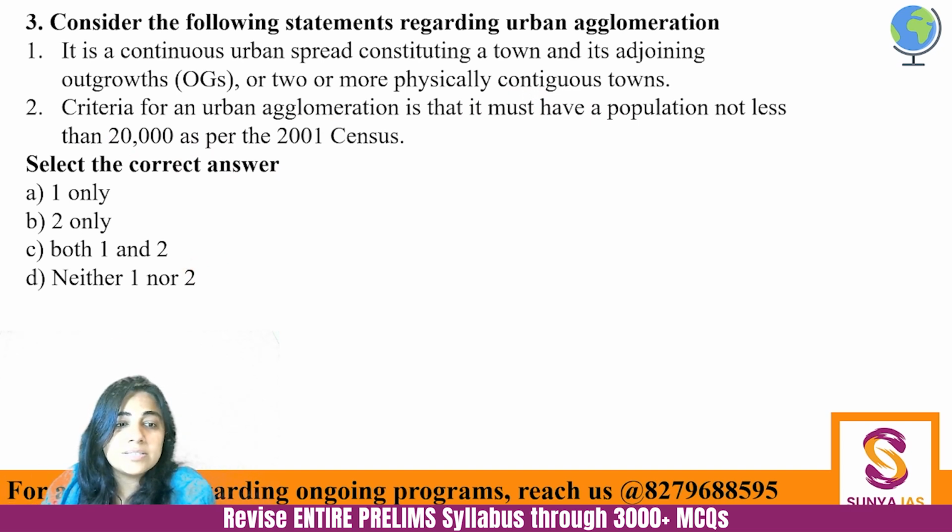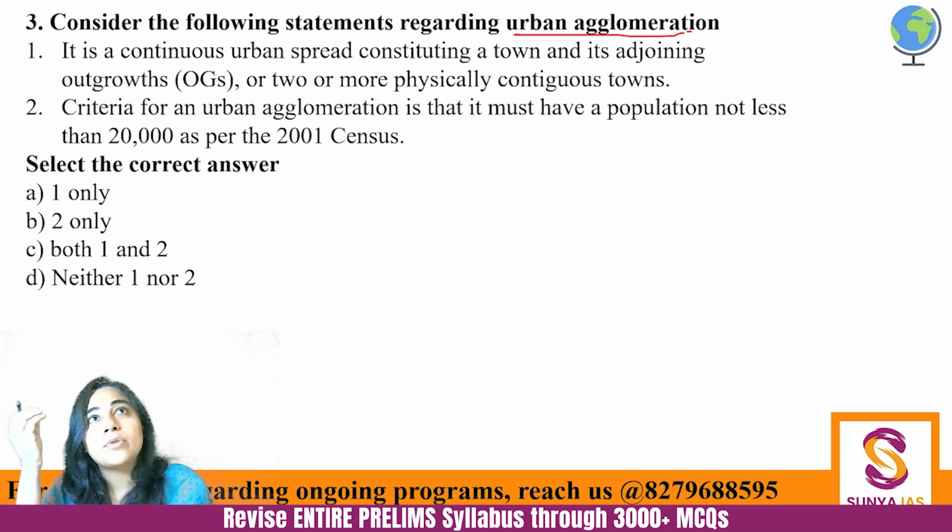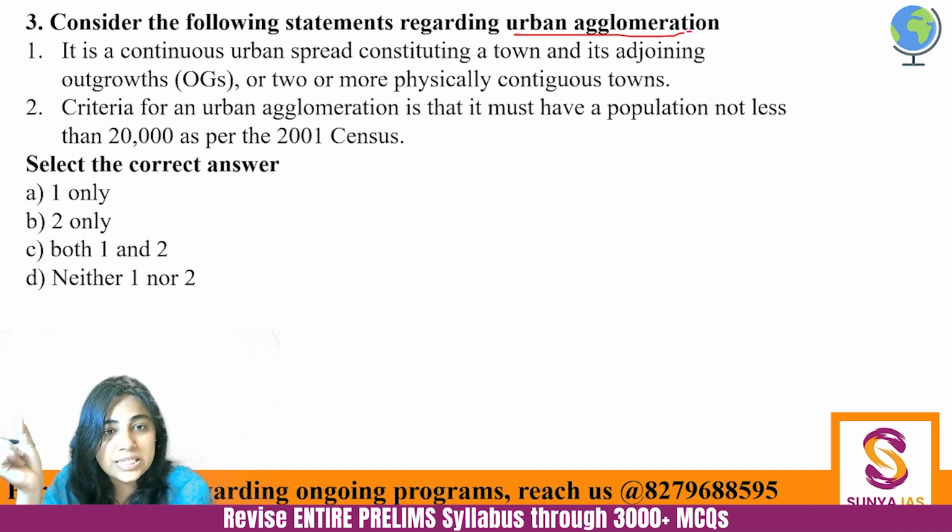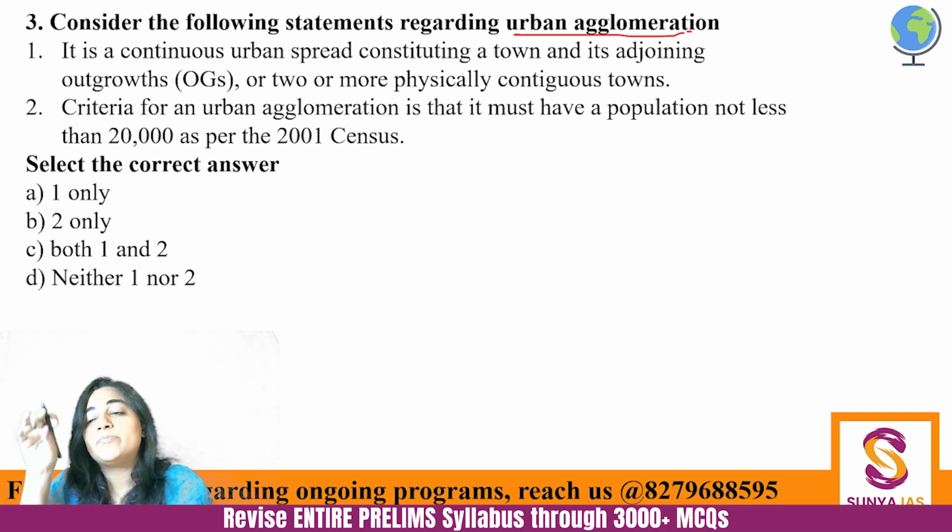So, which of the given statements are correct? See, urban agglomeration. Agglomeration in itself means it's a group of settlements. Like when you say conglomerate, conglomerate in the corporate world means that this particular group of industries is having its footprint in various industries, steel, iron, then maybe household items, many things, right?